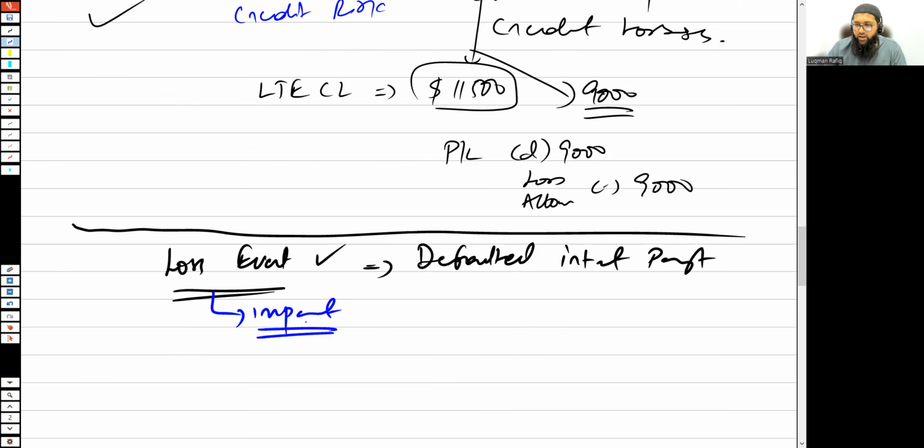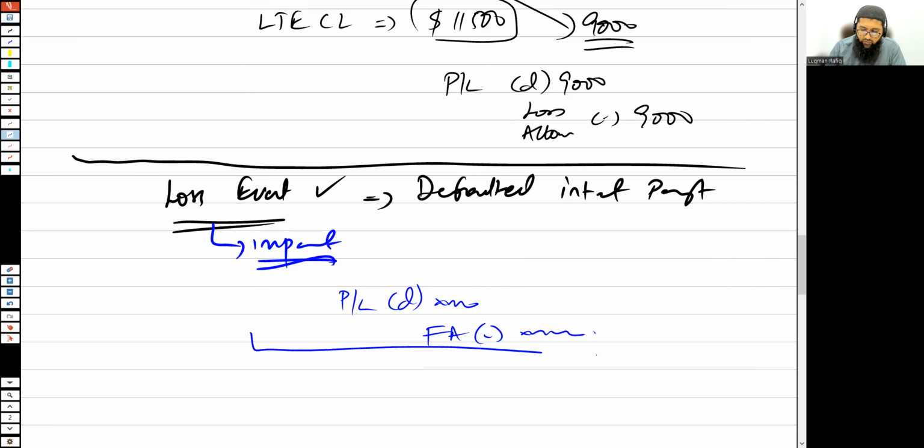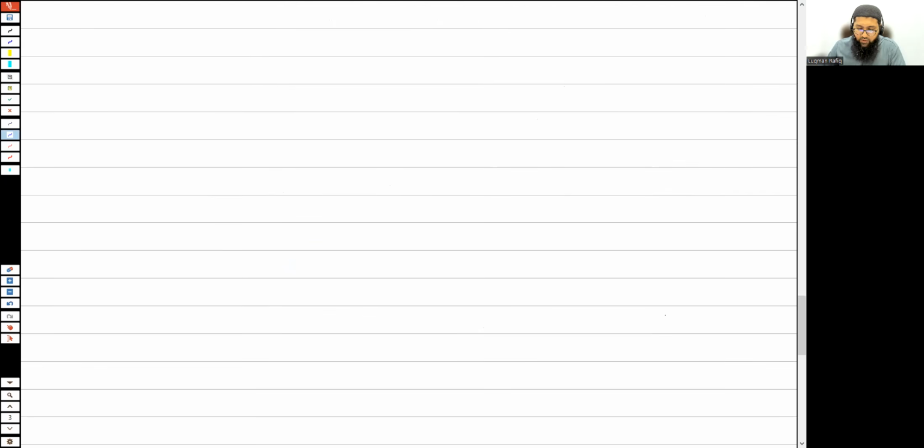When there is an indication of impairment, we would recognize it like this: the P&L is debited by whatsoever amount, and at the same time the financial asset is credited by XYZ amount.